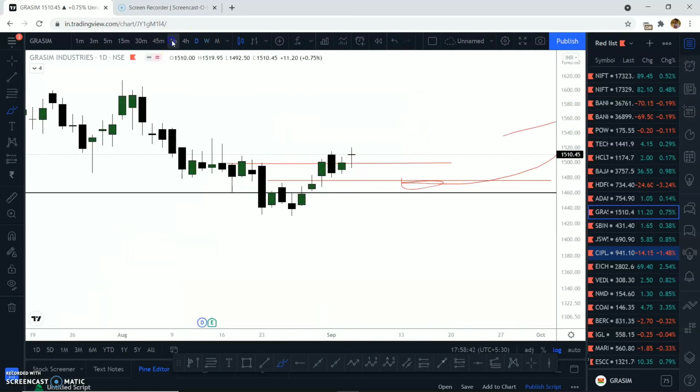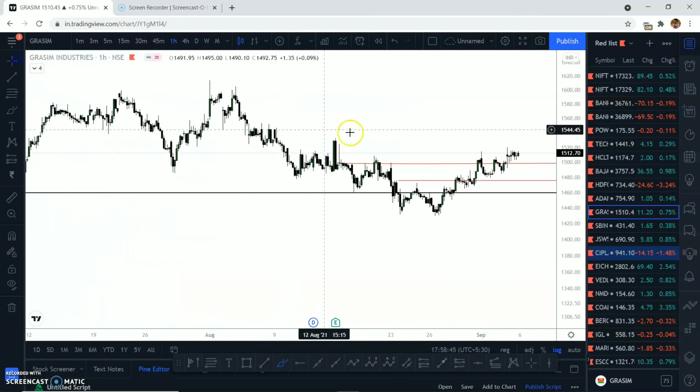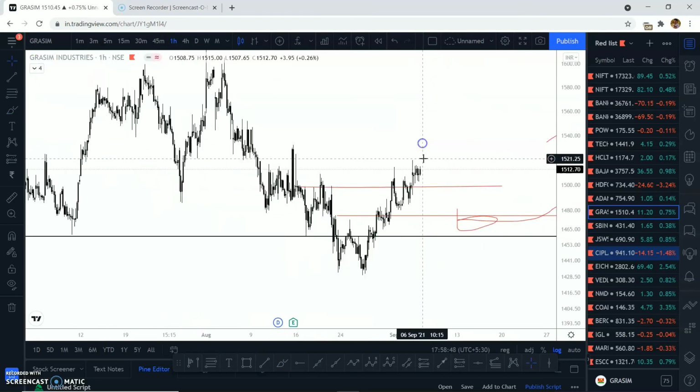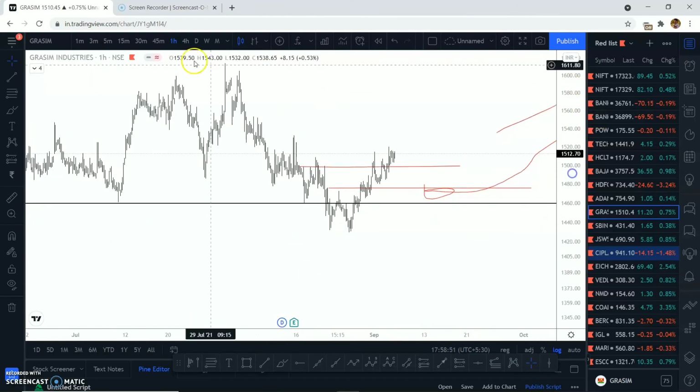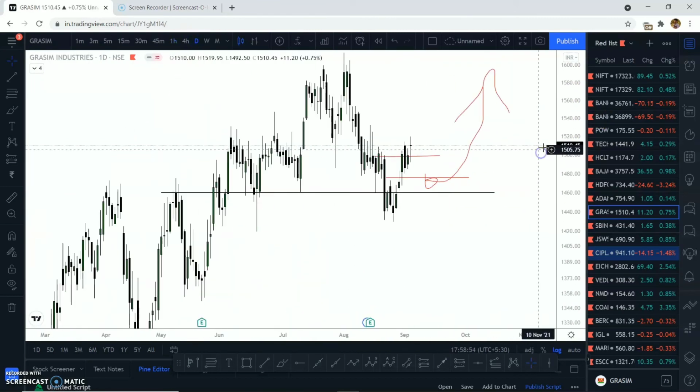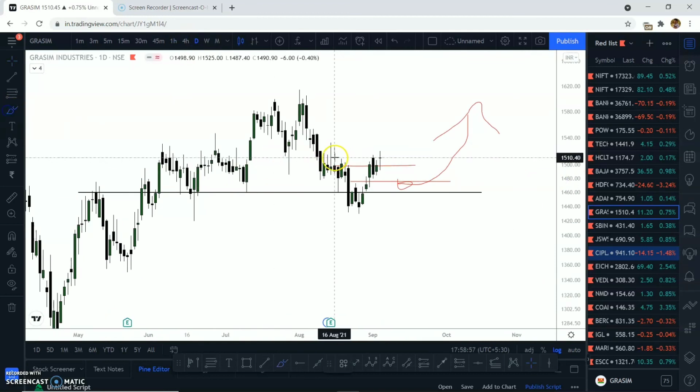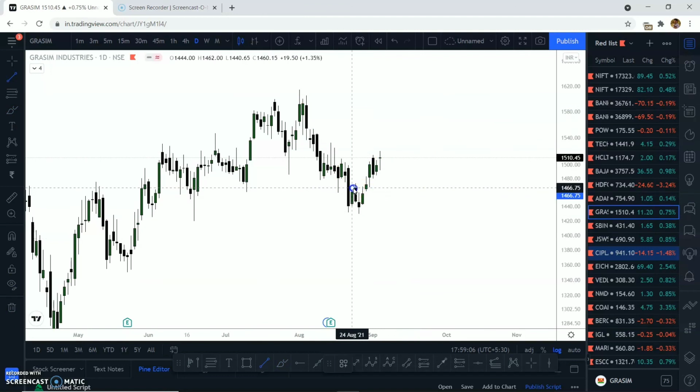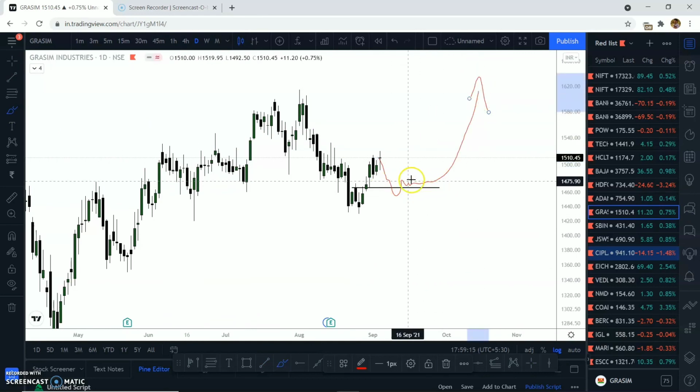Now if I go to the daily time frame, let's go to the 1 hour time frame. So we were talking about the trend on the daily time frame. The trend was very clear to us on the daily time frame, that it broke around this area. So this is where I let the price come in. We again have an order block right here. Let the price touch this order block, let it dip down here, let it come back above this area. I'll get some contraction patterns, then I'll definitely take it. So you all have to understand the sustainability. Once you understand the sustainability, a lot of things are going to be clear to you guys.